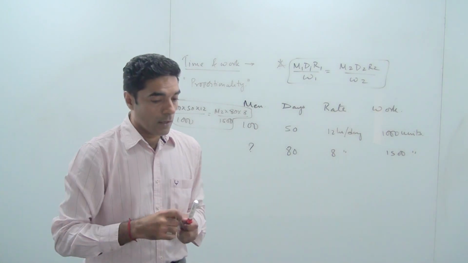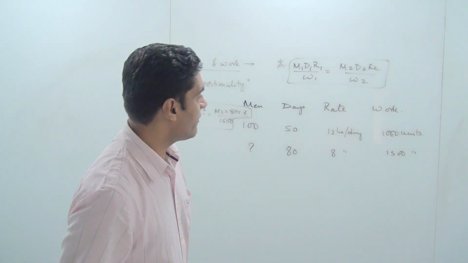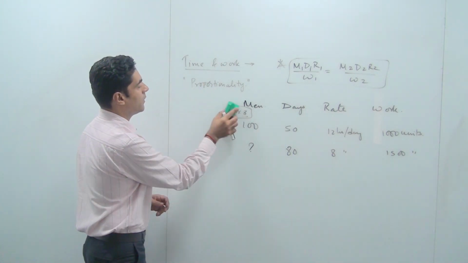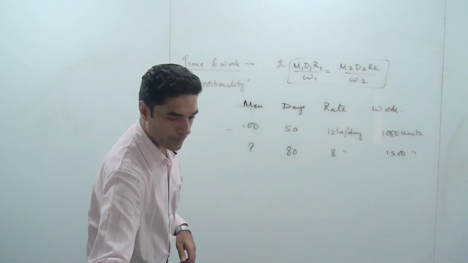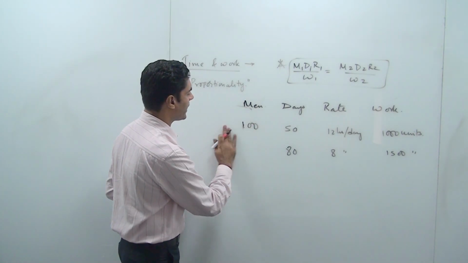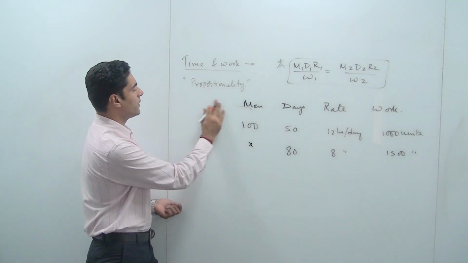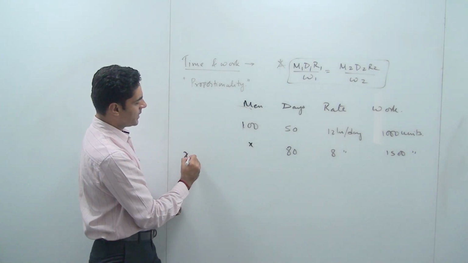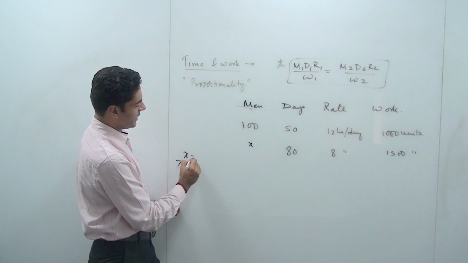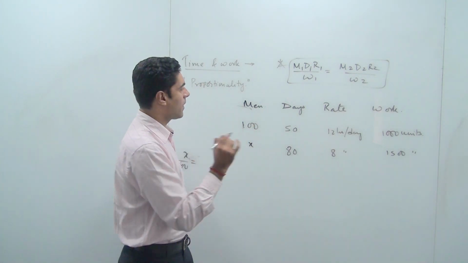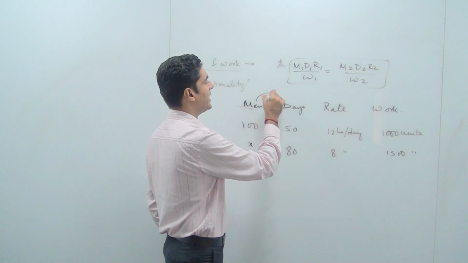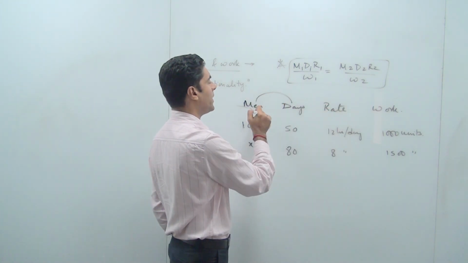But in case you want to do it with proportionality, wherein it involves a lot of logic also, then again it can be done. Let's say that the unknown factor is x. So what you can do is write x by 100 is equal to the remaining things. Now I need to compare each one of them, that means days, rate and work, independently with men.